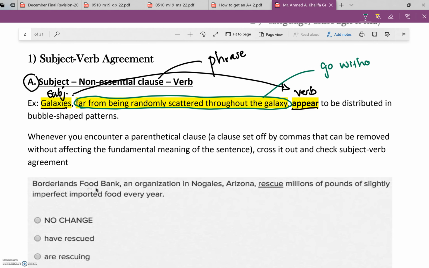Part B. Subject, prepositional phrase, verb. Some of you are not well aware of the prepositions, all the prepositions, okay? We have to be aware of this. Without reading the whole stuff, this part is an example of all the prepositions that might appear in the SAT exam.